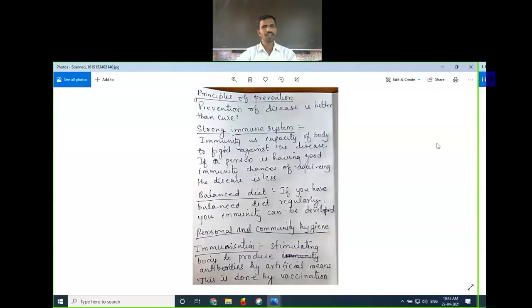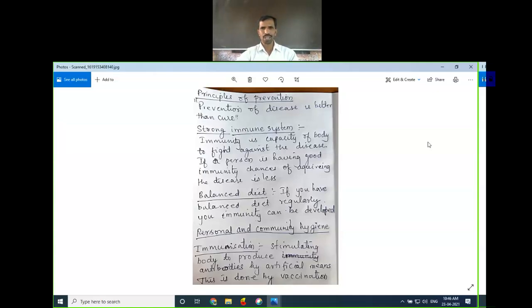So, you should not suffer from any disease. What prevention should I take as a human being? First of all, you have to develop a strong immune system. What do you mean by immunity? Immunity is the capacity of a body to fight against disease. We have an immune system in our body, and it acts like the soldiers of our body.